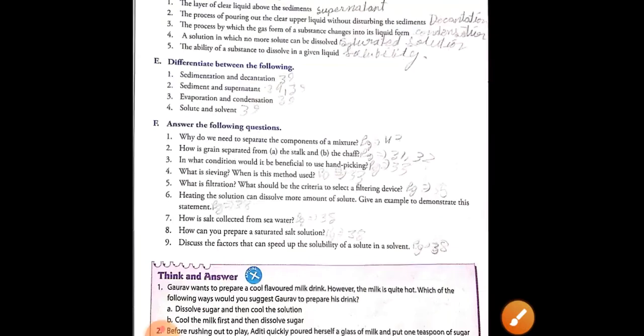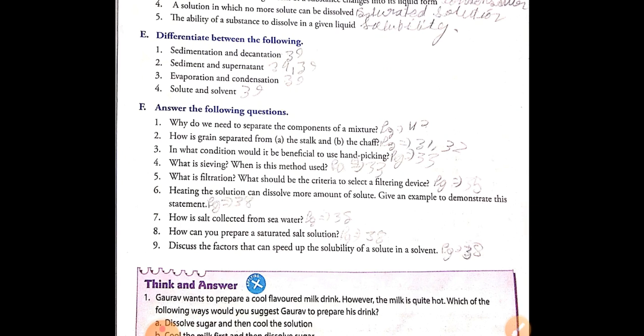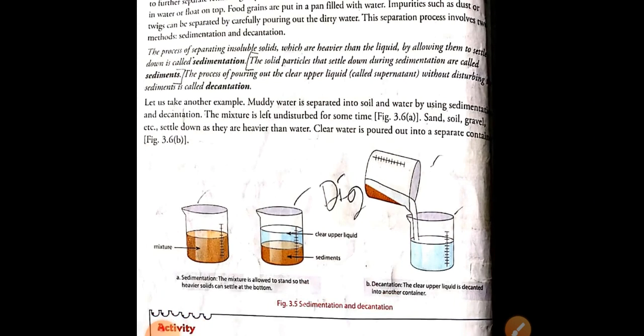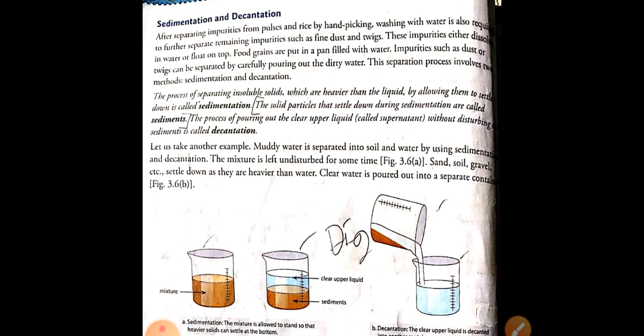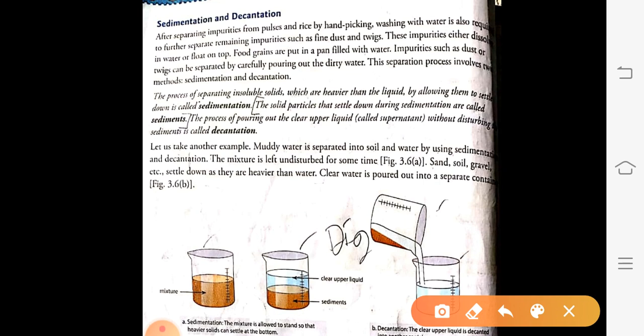Next, sediment and supernatant. Again on the same page, the solid particles that settle down during sedimentation are called sediments, and the clear upper liquid is the supernatant.